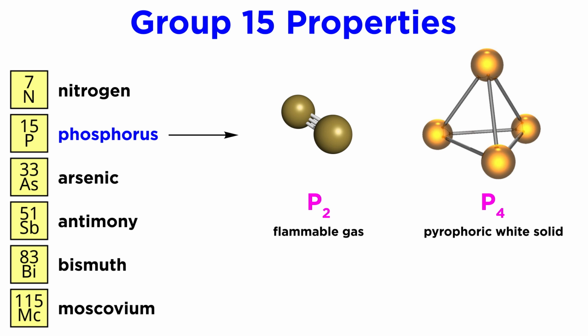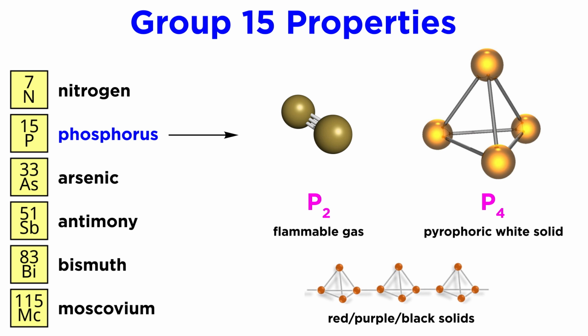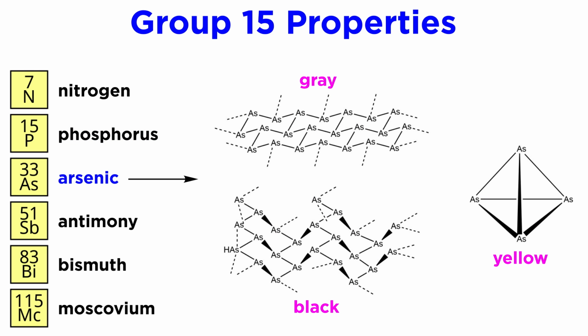This is a white solid that ignites spontaneously when exposed to air, and is a key component of certain incendiary weapons used in war. And it can exist as red, purple, or black phosphorus, which are different arrangements of P4 subunits. Arsenic also has 3 allotropes, yellow, gray, and black. The yellow is structurally analogous to white phosphorus with the same pyramid shape. Gray is metallic and the most stable, and therefore the most common. Black is amorphous, similar to red phosphorus.